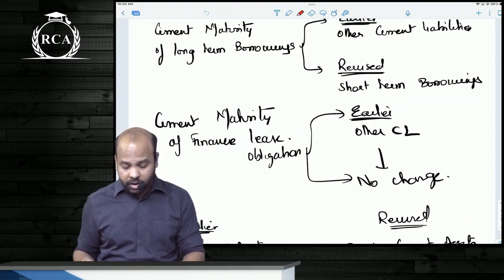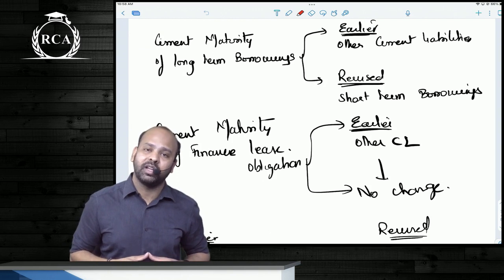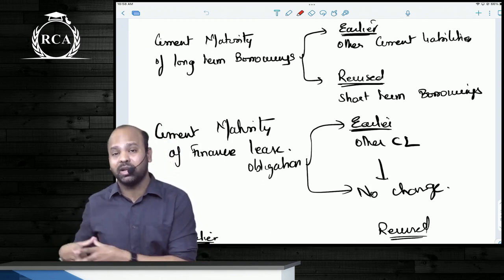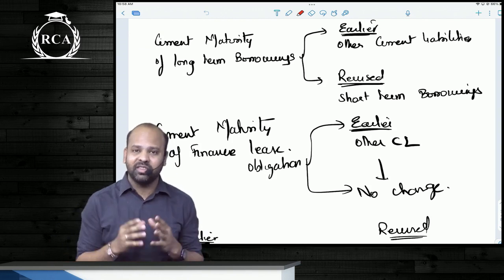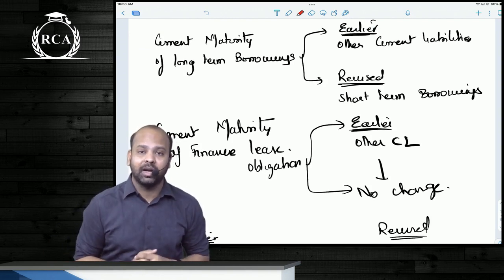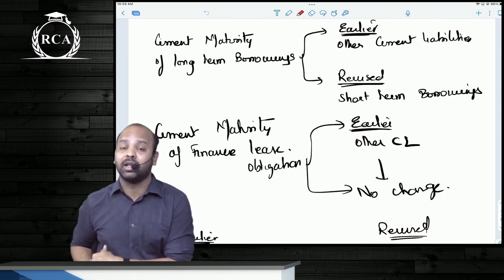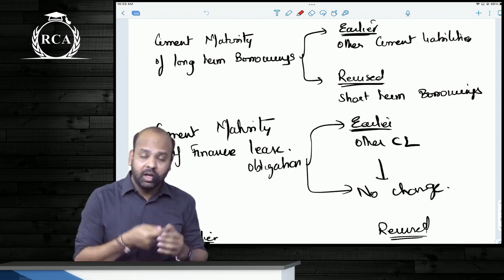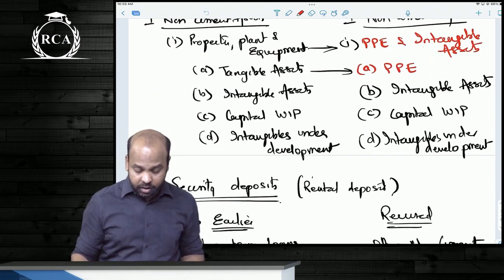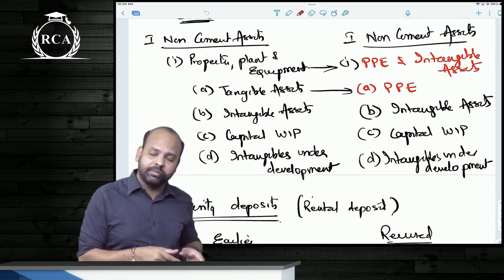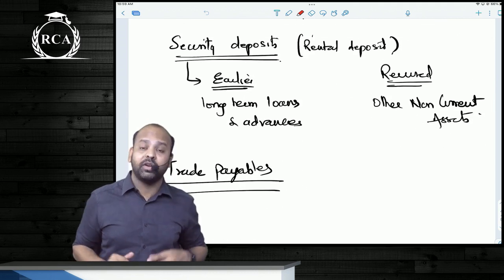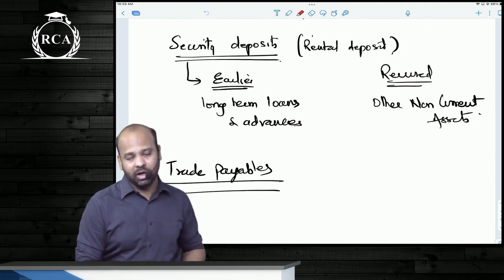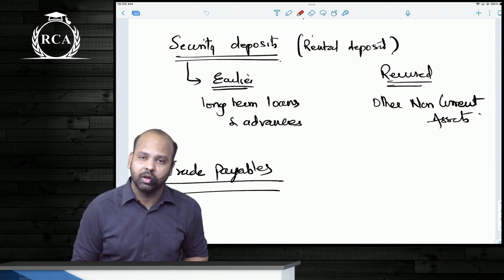Let me repeat. The first major change is current maturities of long-term borrowings. Earlier this used to come under other current liabilities. Now it will come under short-term borrowings. The second change is the side heading. Instead of using the word tangible assets, we will now use the word property, plant and equipment and intangible assets. Under this, the very first one was tangible assets. Instead of the word tangible assets, we are now going to use the word property, plant and equipment. Next, security deposits. Earlier it used to come under long-term loans and advances. Now it will come under other non-current assets.